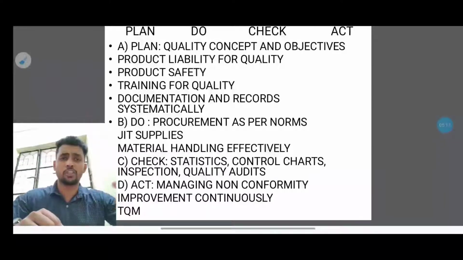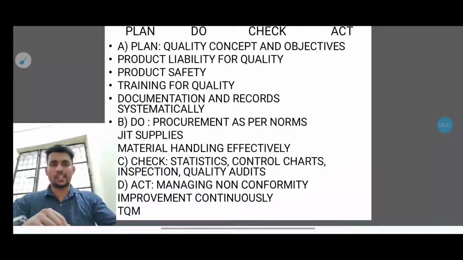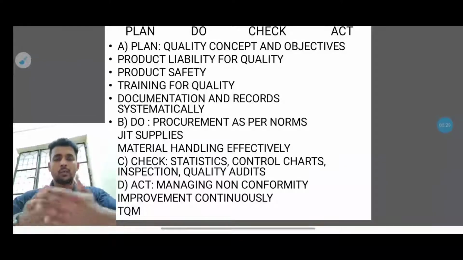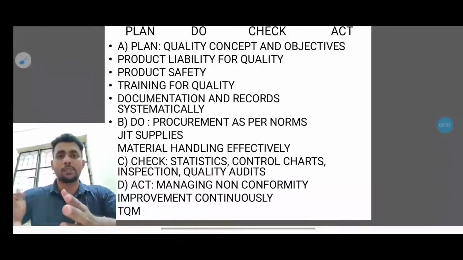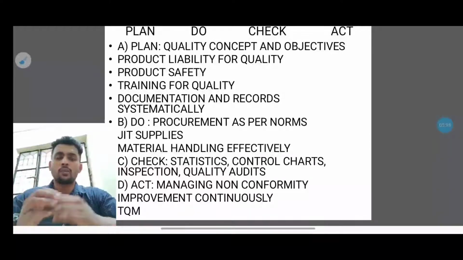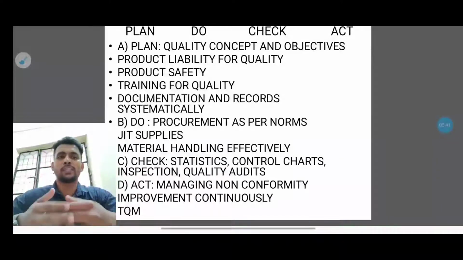They will be checking whatever documentation has been done in the plant. They will compare it with the exact product and with the checklist, whether it is matching or not, and if it's not matching, where it has been left out. Where it has been left out, they have to check, because they have to give a product which is in good quality.